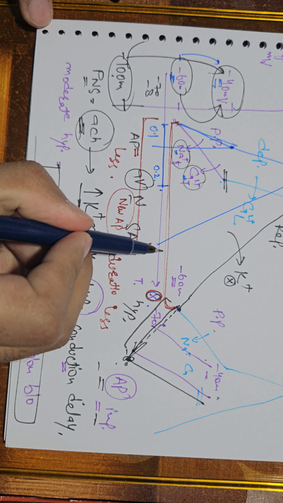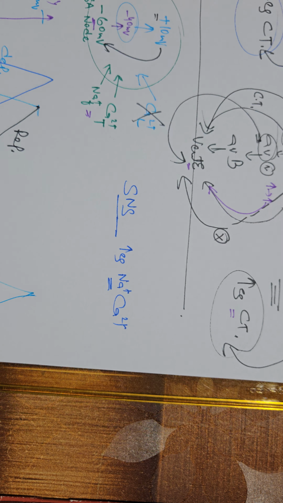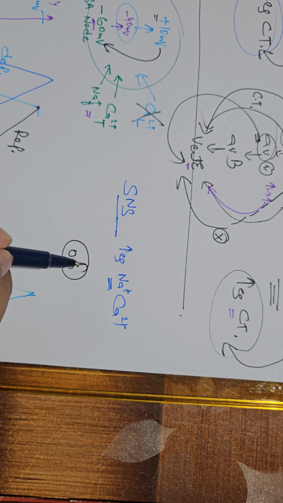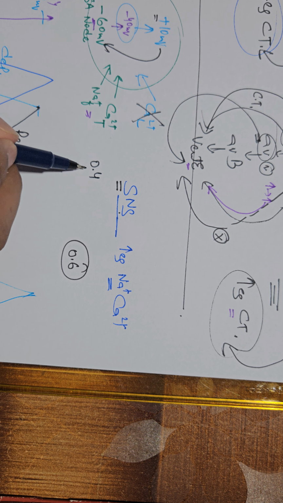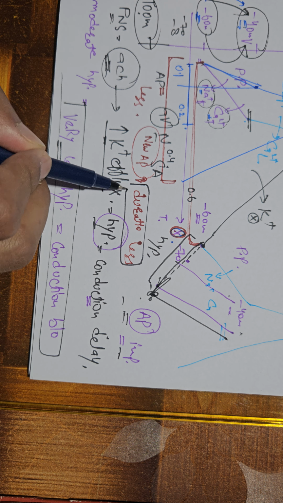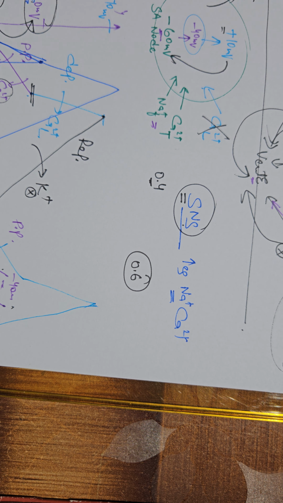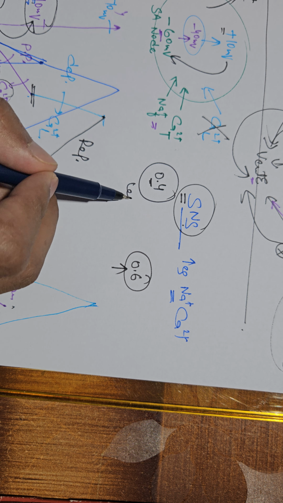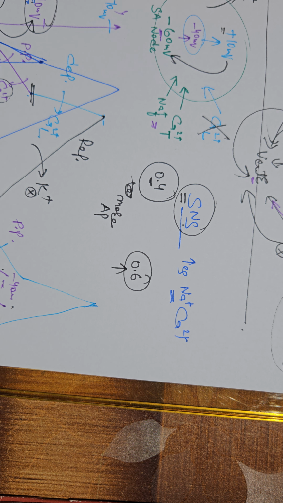Let us suppose the normal duration was 0.6 seconds. Now the new duration is 0.4 seconds. That means if the initial duration was 0.6 seconds, now due to the sympathetic nerve stimulation, the new action potential duration is only 0.4 seconds. What decreased the duration of the action potential? The sympathetic nervous system. So in 1 minute, more action potentials will be generated.